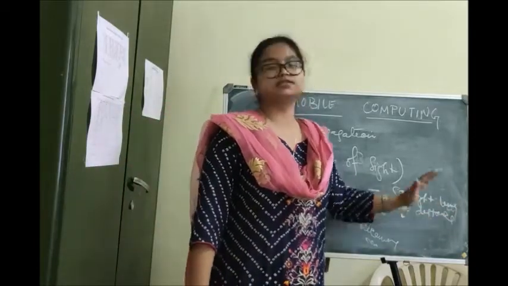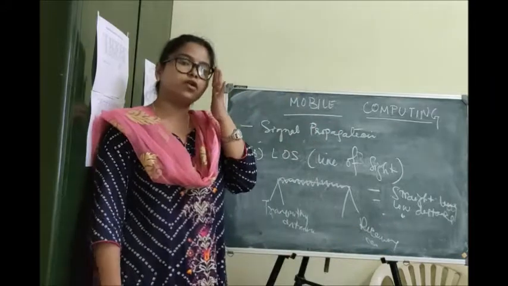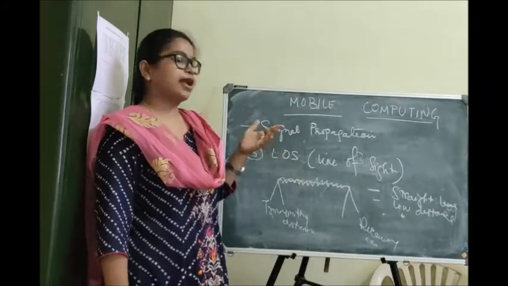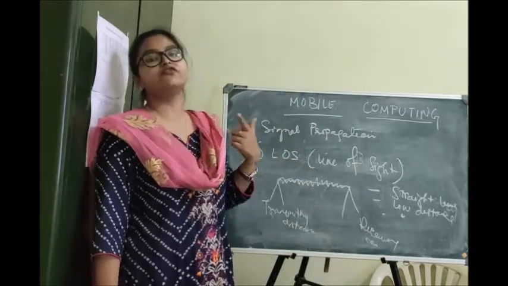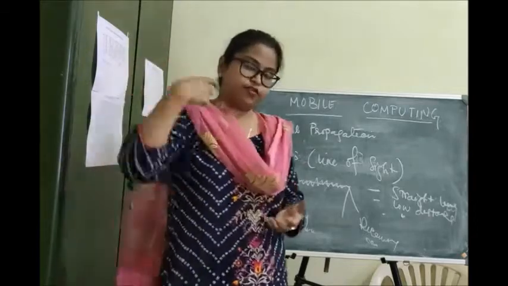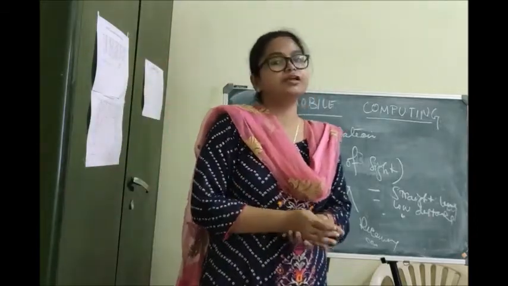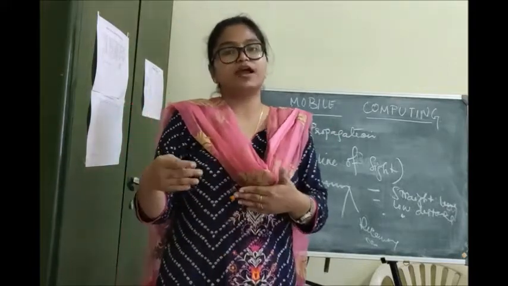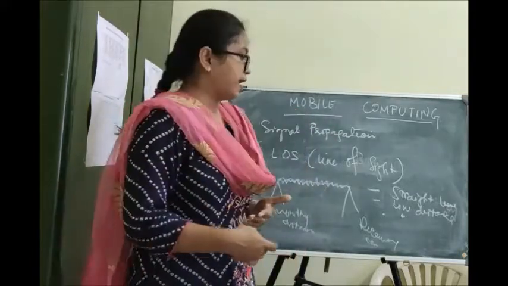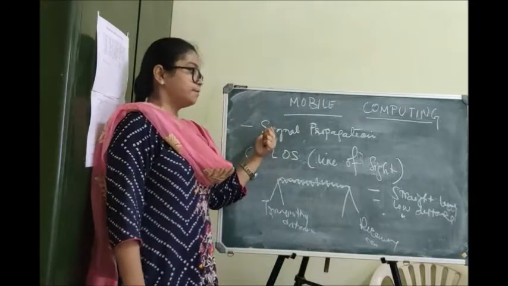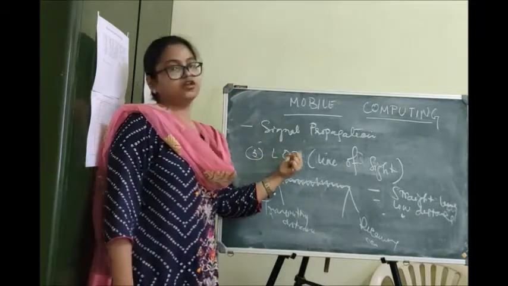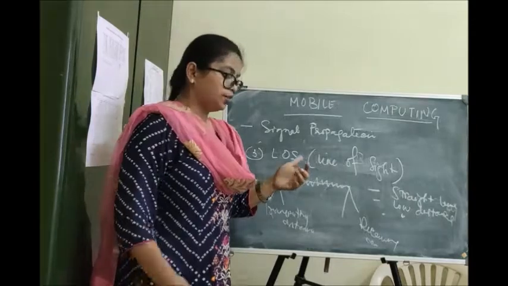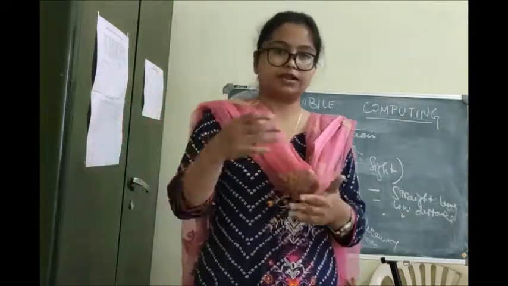This is an example of low distance communication, and the waves used are called infrared waves. As you know, infrared waves have very, very high frequency, and they can travel only shorter distances. Why? Because they have to obey the property of line of sight, that is, the communicating devices must be within sight of each other.